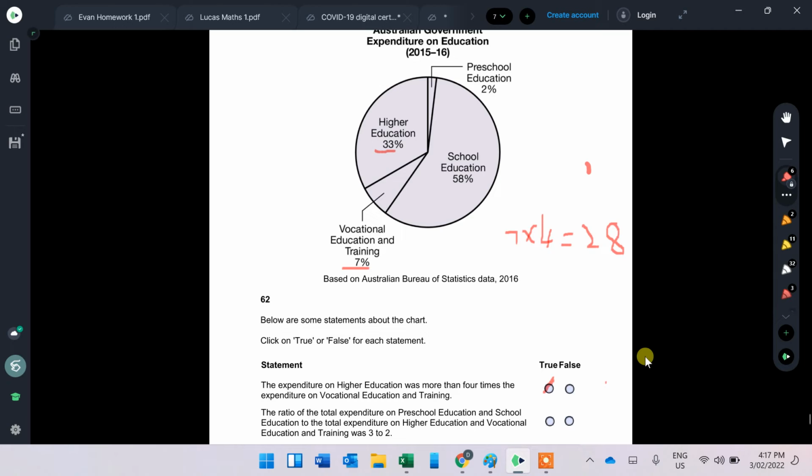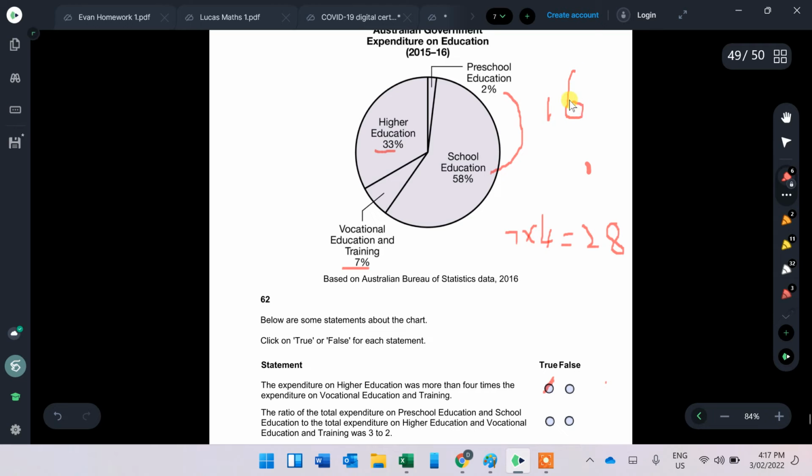So the preschool and school, it's saying these two, so that's 60%. They're saying that that is a 3:2 ratio when you compare it to the higher education and the training, which is 33 plus 7, which is 40. So is the ratio of 60 to 40 the same as 3:2?